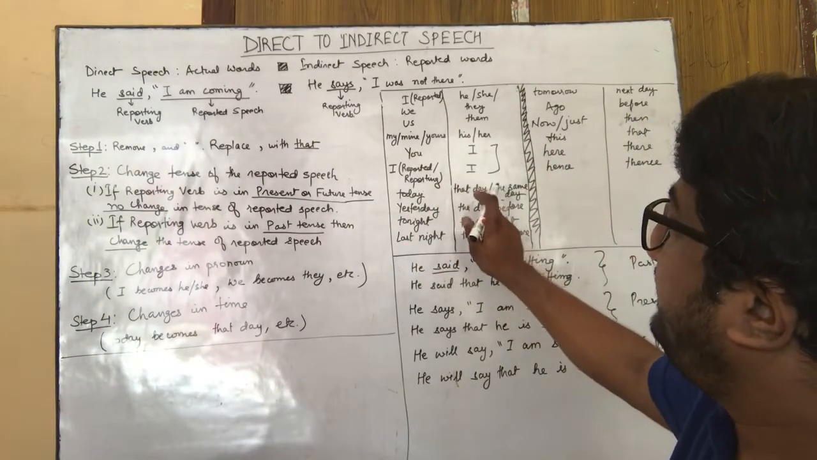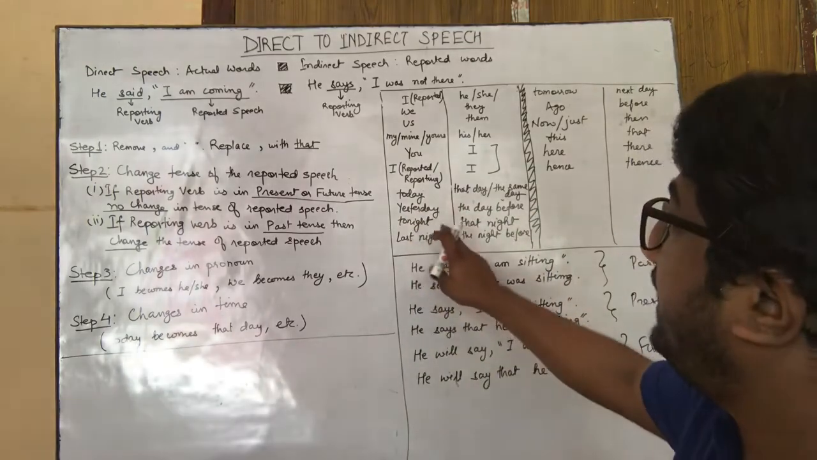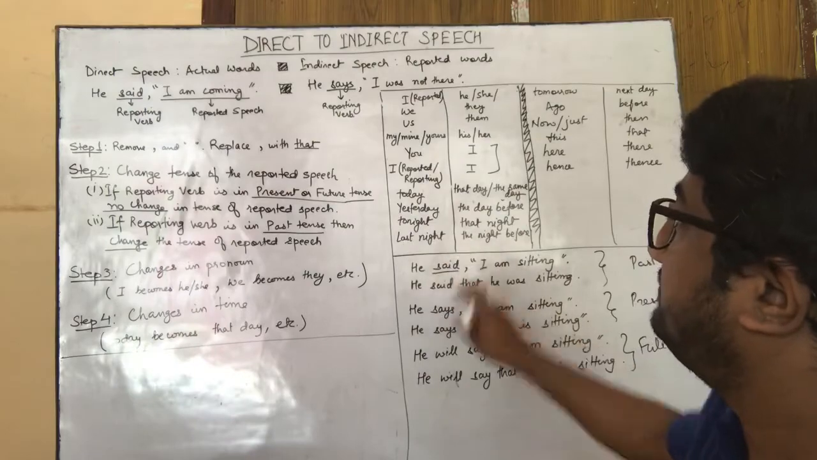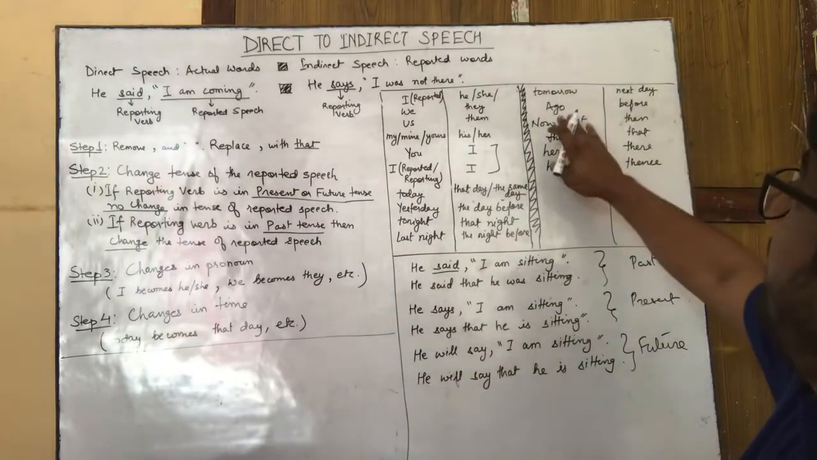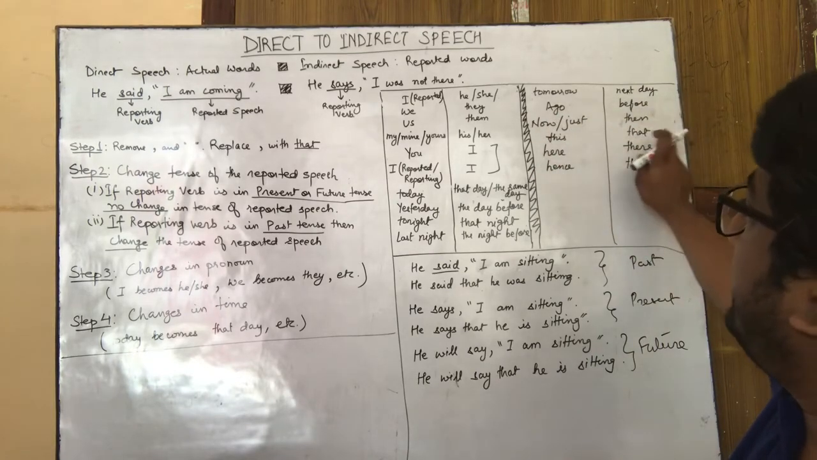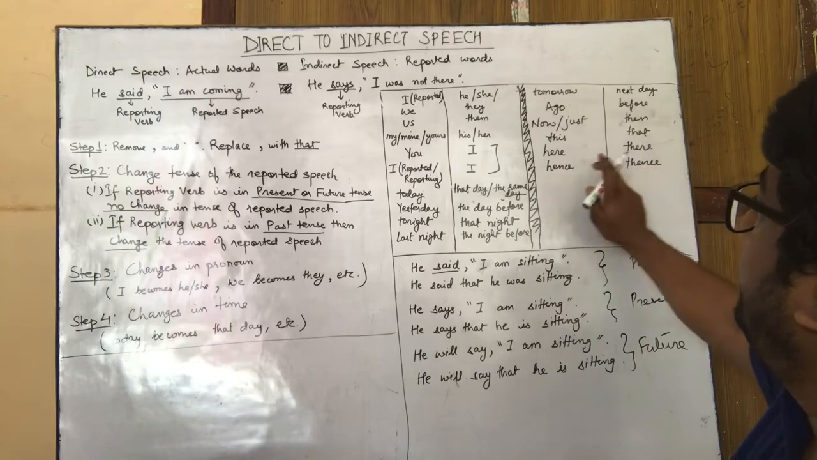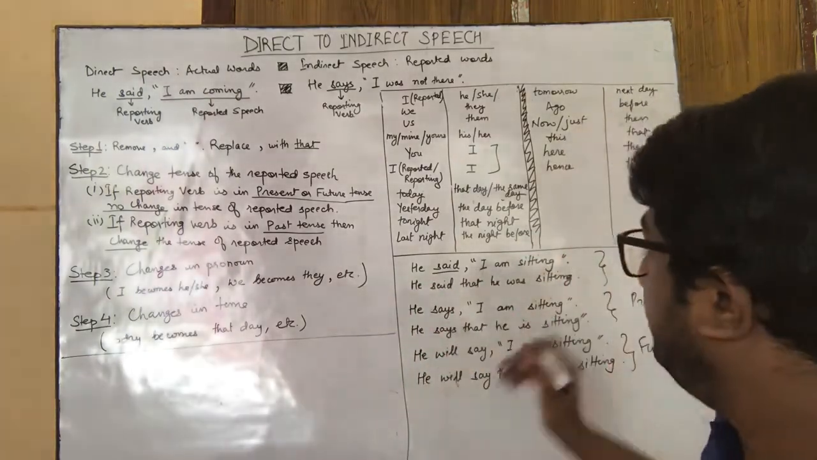Today becomes that day or the same day. Yesterday becomes the day before or the previous day. Tonight becomes that night. Last night becomes the night before or the previous night. Tomorrow becomes the next day. Ago becomes before. Now or just becomes then. This becomes that. Here becomes there. Hence becomes thence. Things like that, right? So let's see an example.